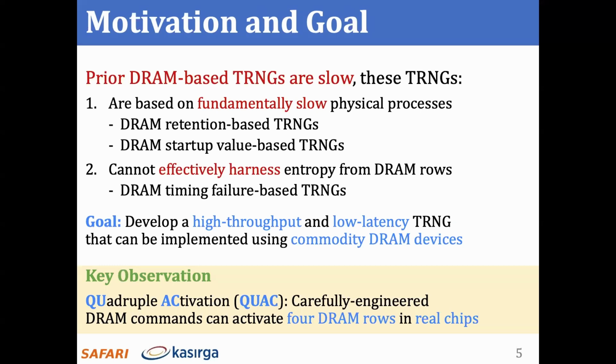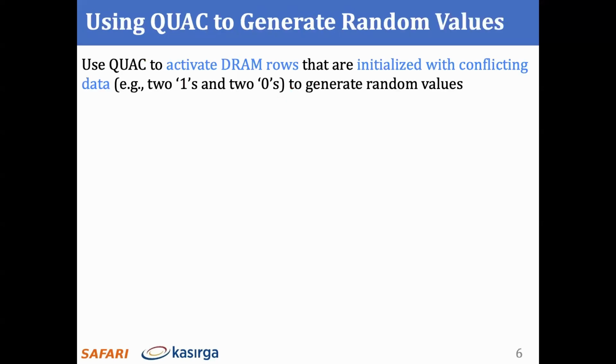We make a key observation. We see that a carefully engineered DRAM command sequence can activate 4 DRAM rows in real DRAM chips. We call this phenomenon quadruple activation, and we refer to it as QUAC. Our key idea in developing a high-throughput DRAM-based TRNG is to use these QUAC operations and activate DRAM rows that are initialized with conflicting data to generate random values on DRAM sense amplifiers.